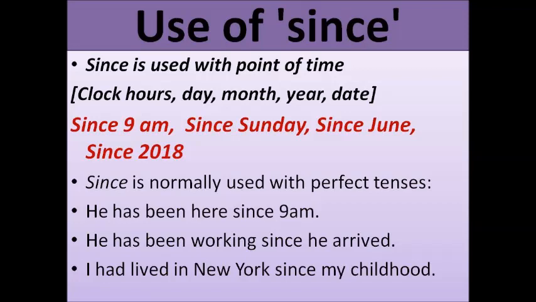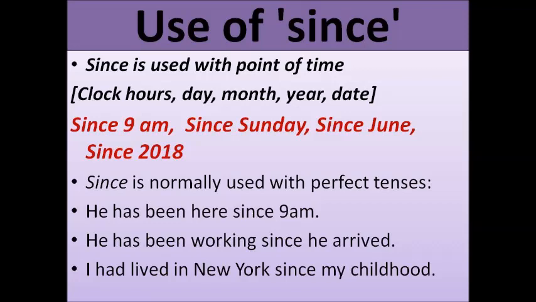Right, he has been here since 9 a.m. With the present perfect continuous structure, next is: he has been working since he arrived. Since he arrived, that's a particular time, right? At a certain time he arrived here and he has been working since then. So with the present perfect continuous we have used since.